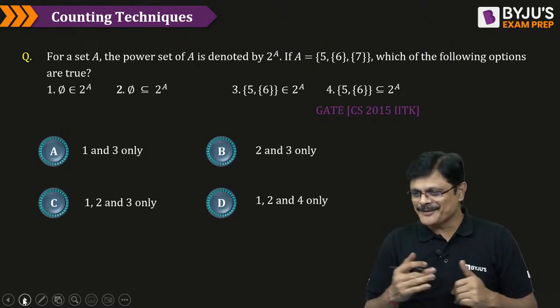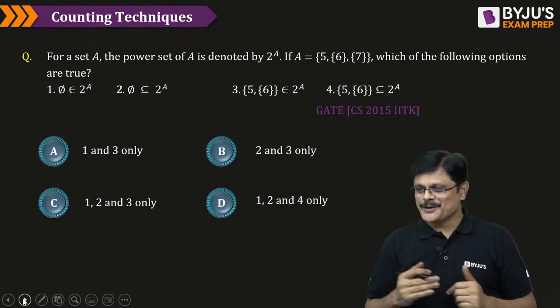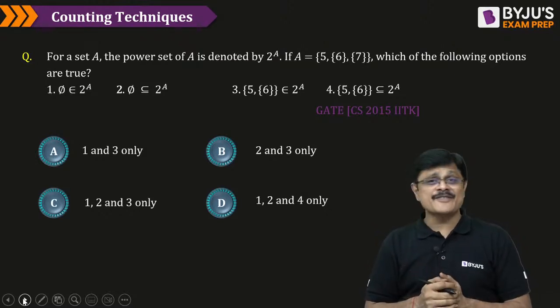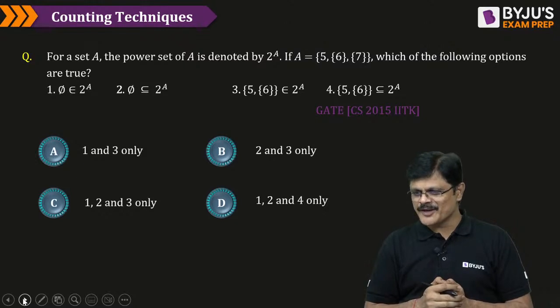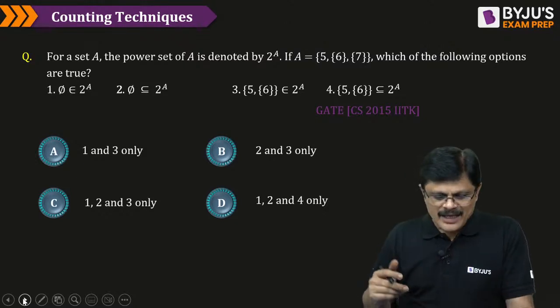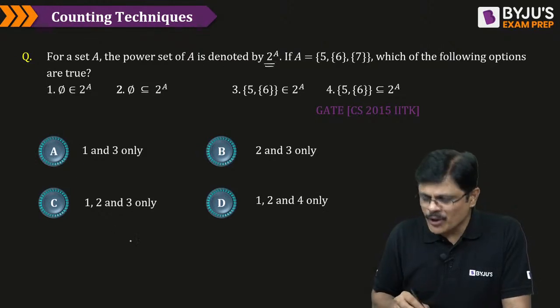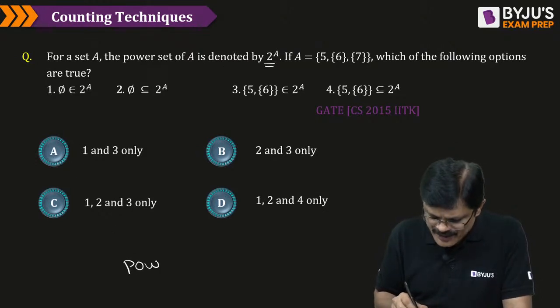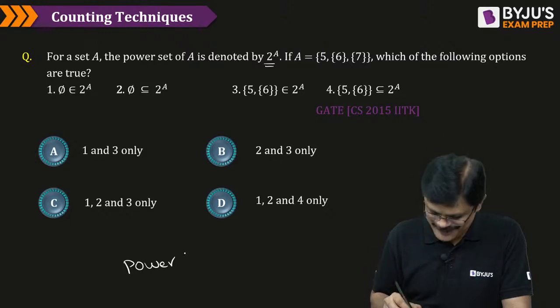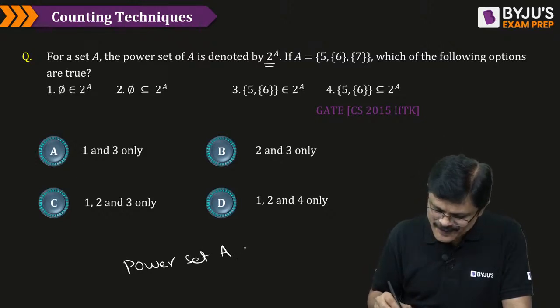What is the correct answer for this? What about the next question? It is from set theory, my dear friends. Now for a set, power set is denoted by 2 power A. You all know what is a power set? Is it a powerful set? No. Power set, we denote it either with P(A).